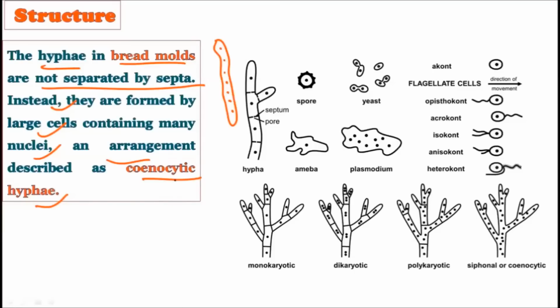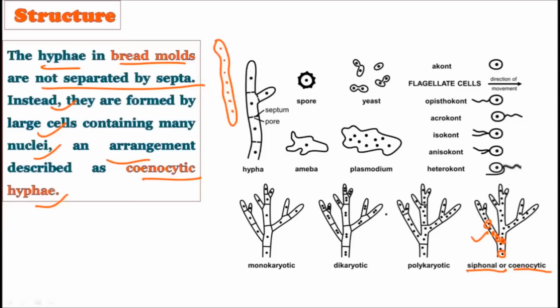We have just discussed that coenocytic hyphae are continuous hyphae, and they do not show the presence of any kind of septa. Due to the absence of septa, a multinucleated condition is created. Now see here in this particular diagram, you can observe the siphonal or coenocytic hyphae. This is the hypha, and there is no separation. There is no septa present in this hypha, and you can observe the many nuclei in it. These black dots represent the nuclei.